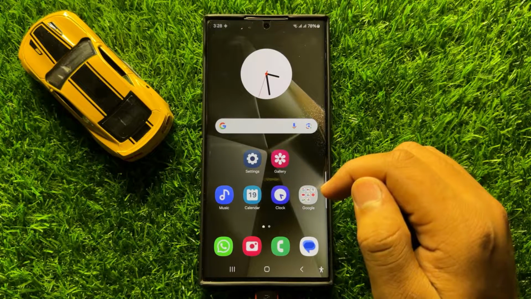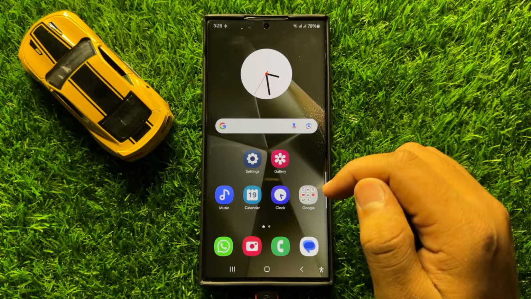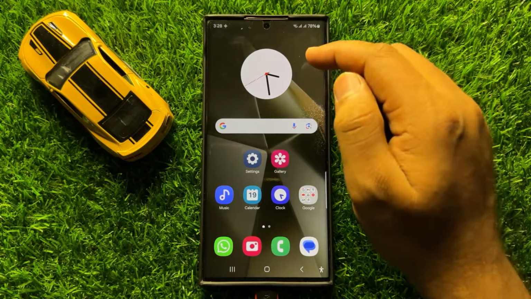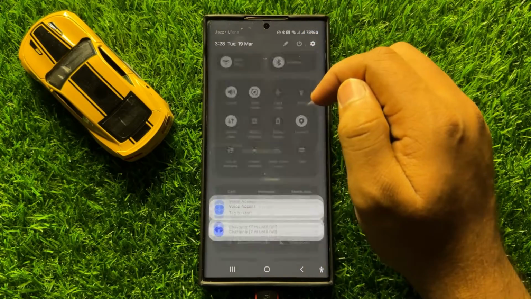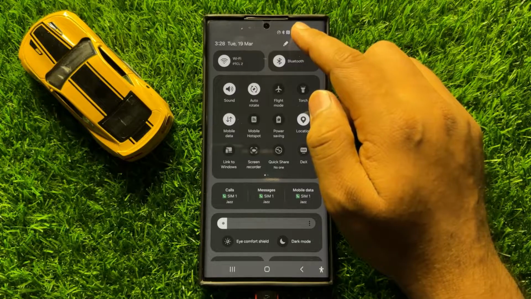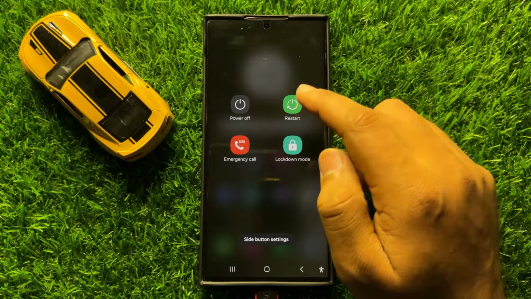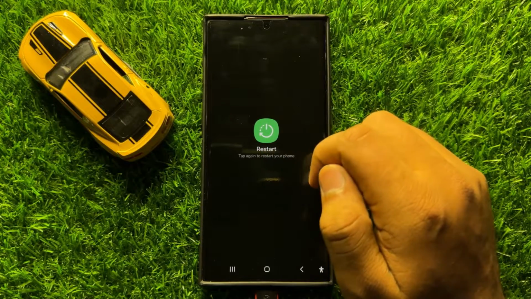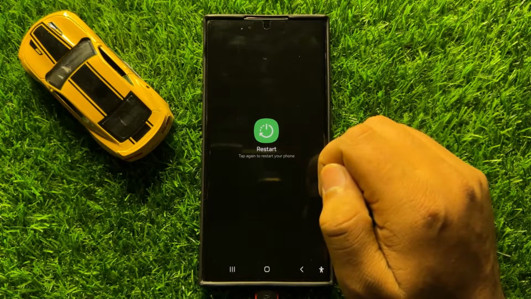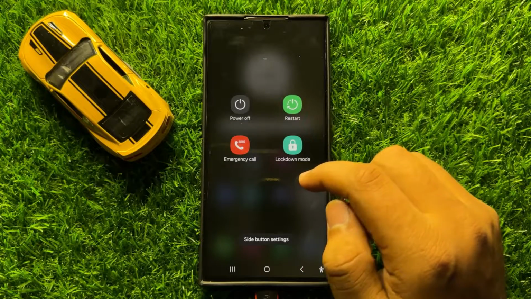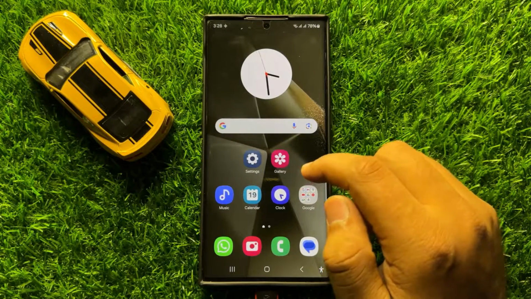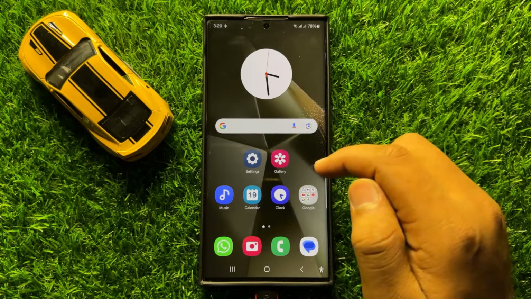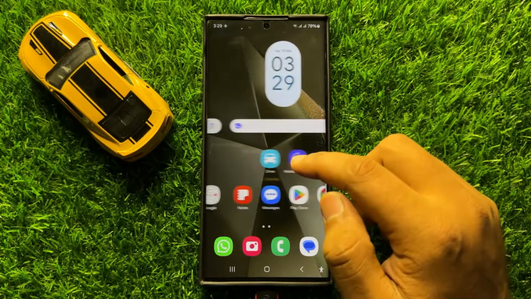So to fix this issue, first of all, try restarting your phone. To restart, swipe down and click on this power icon. Now tap on restart, and then again click on this restart icon to restart your mobile. After restarting, the microphone will start working properly and it will help you fix the GBoard voice dictation not working issue.